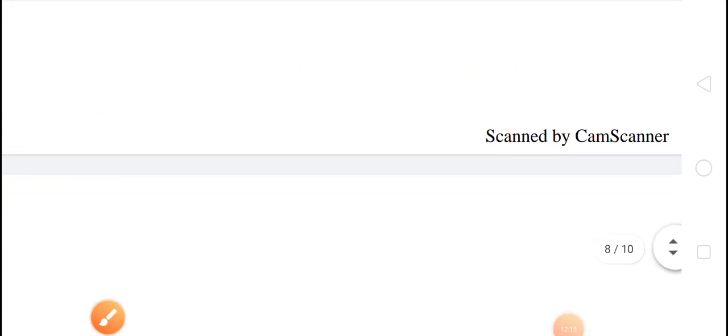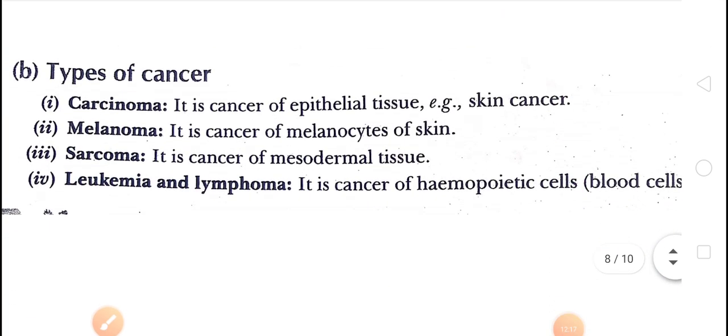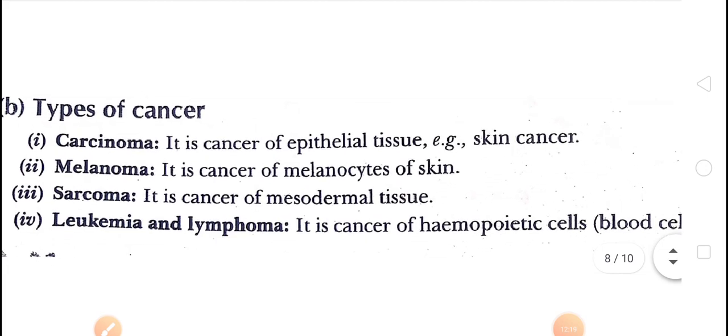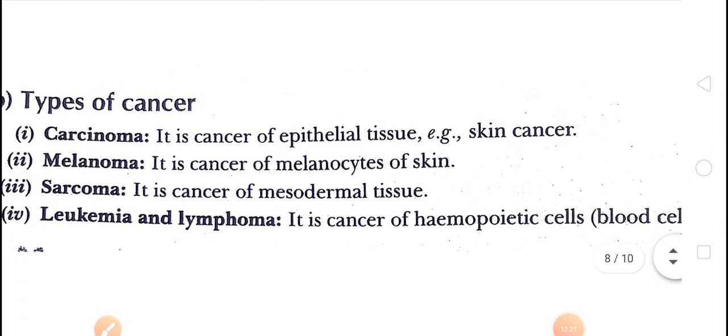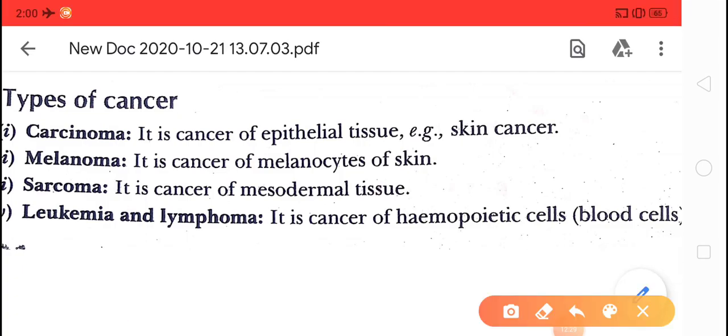Next, children, next are the types of cancer. That is very important regarding your exam. In 1 mark may be asked. It is of 4 types. Number 1, carcinoma. The first one, that is carcinoma.